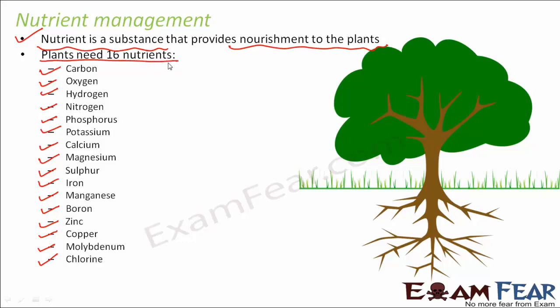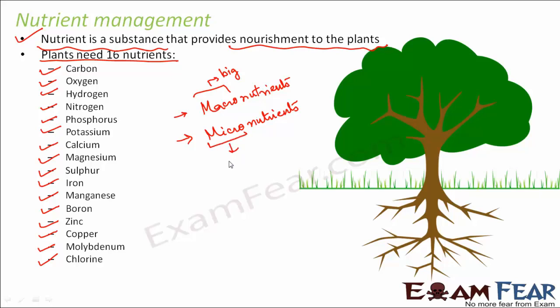Now the nutrients which are needed in larger amounts are called macronutrients, whereas those which are needed in smaller amounts are called micronutrients. The word macro means big, so nutrients which are needed in bigger amounts are macronutrients.